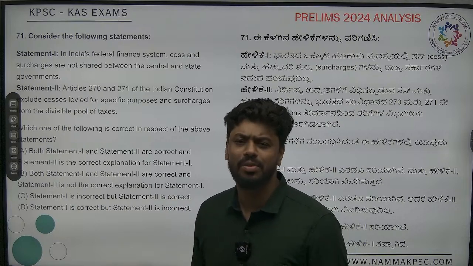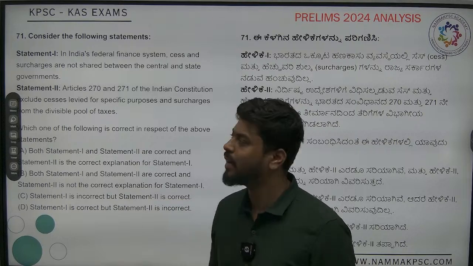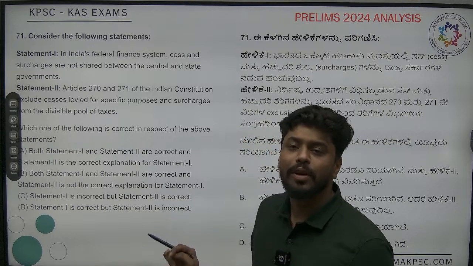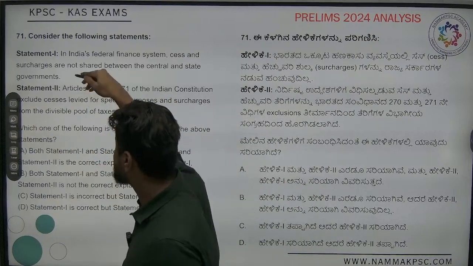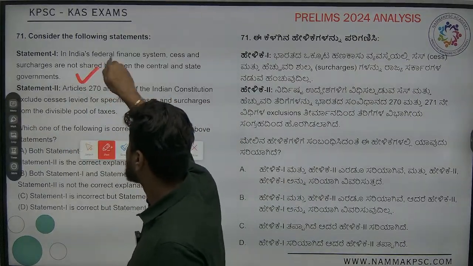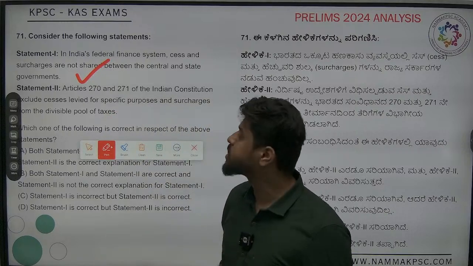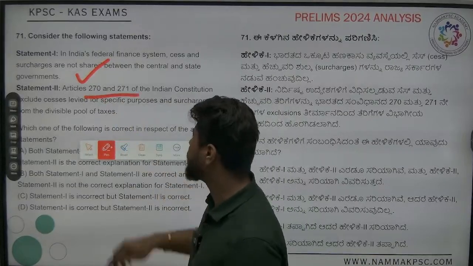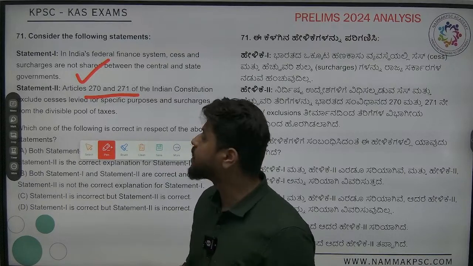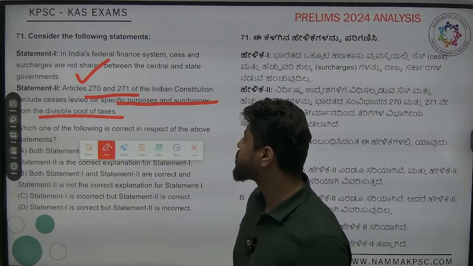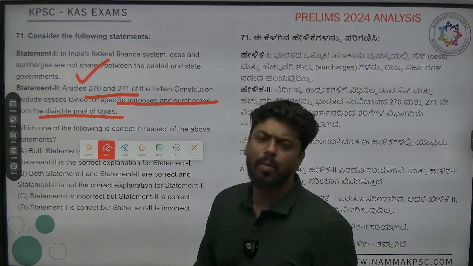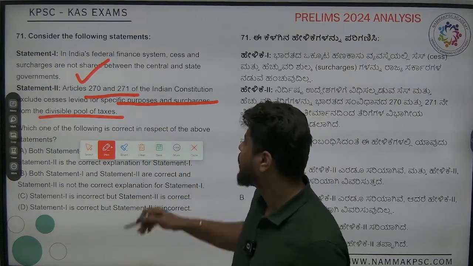Same thing with surcharge also. They charge a little bit extra, right? So it is not shared between central and state government. Absolutely correct. This first statement is correct. Next, Articles 270 and 271 of the Indian Constitution exclude the cess levied for specific purposes and the surcharge from the divisible pool of taxes. This is also correct.